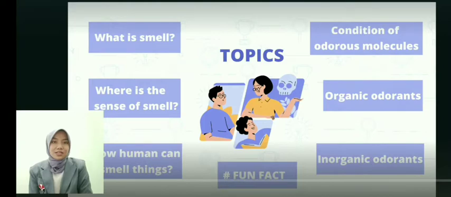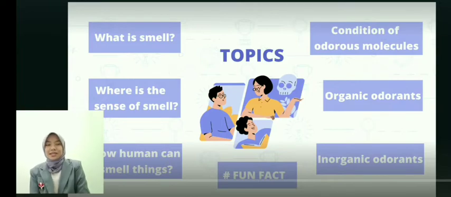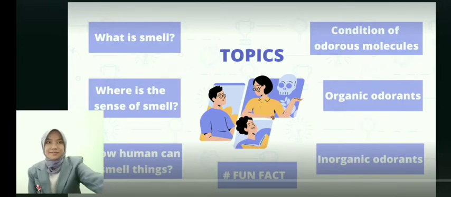First, I want to share what smell is, and second, where the sense of smell is, and third, how humans can smell things, and then the condition of odorous molecules, and then organic odorants, and then inorganic odorants, and then the last, I will share some fun facts about odors.